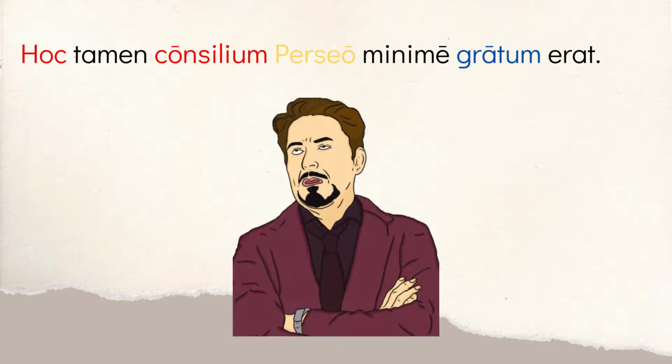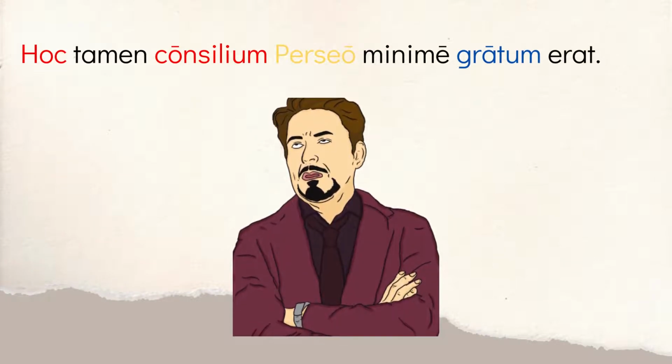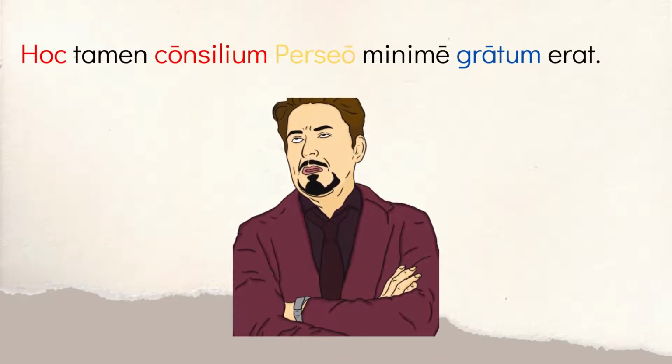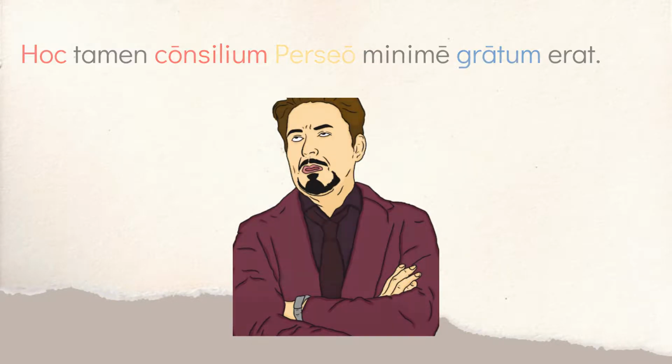We have hoc tamen consilium Perseo minime gratum erat. So this plan, however, tamen is the however, this consilium, this plan, was minime gratum. So minime means the least. Gratum here means pleasing. It was the least pleasing to Perseus. Perseo is dative, this dative of reference. So it's saying it was the least pleasing to Perseus, meaning he didn't like this plan. He doesn't want King Polydectes marrying his mom.